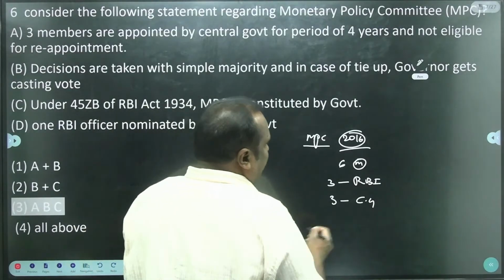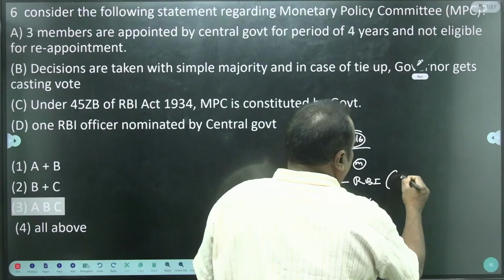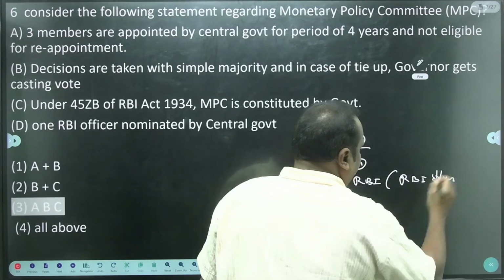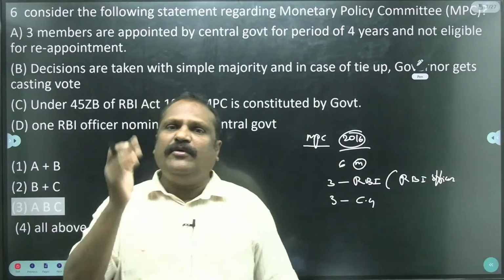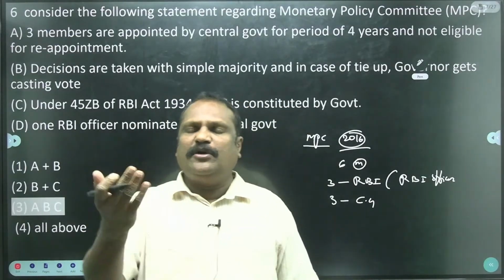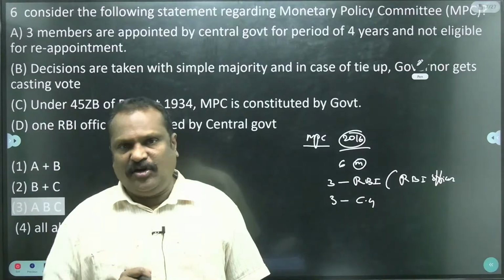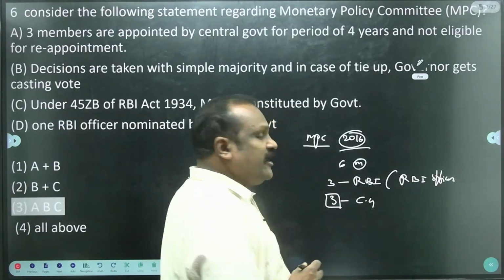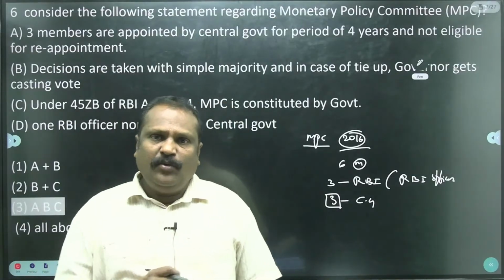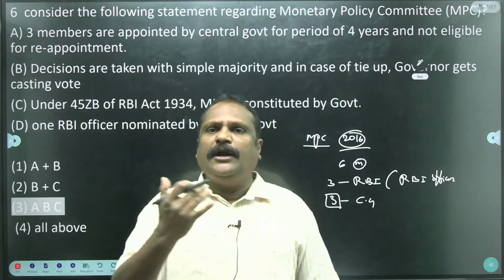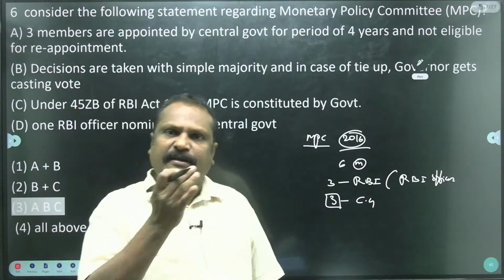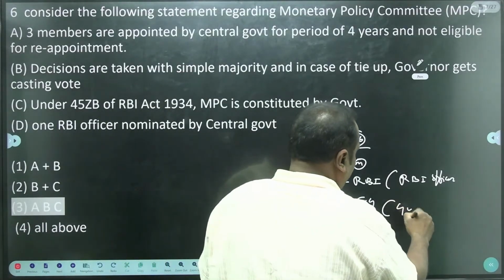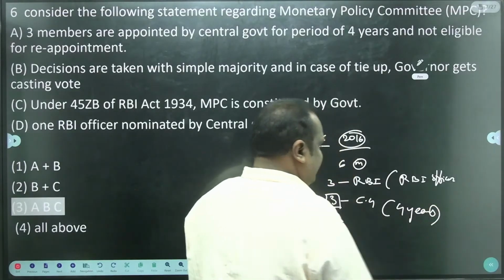And another person, an RBI officer, is appointed by the board of directors of the RBI, not by the central government. And 3 members are appointed by the central government. These 3 members are appointed by the central government for the period of 4 years only.